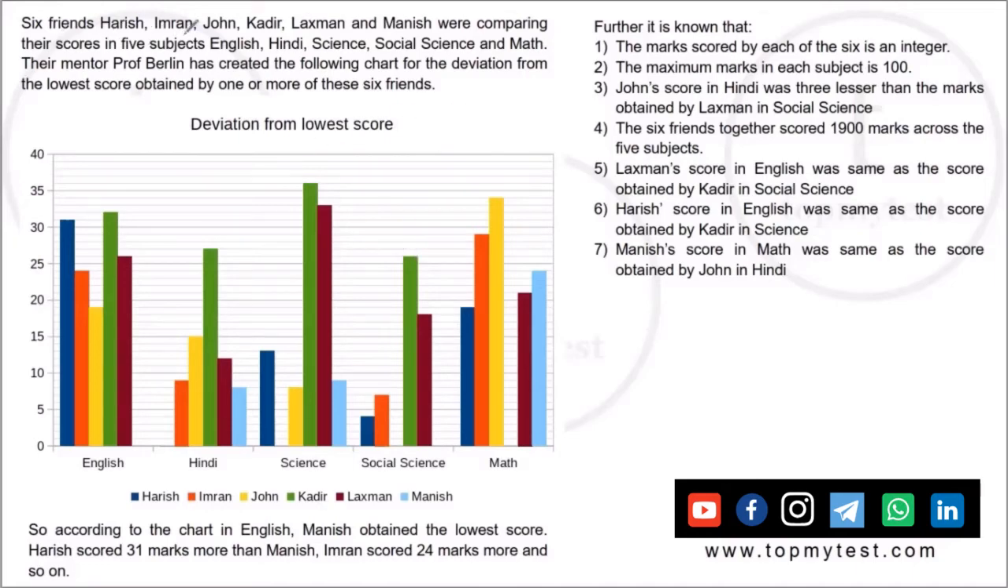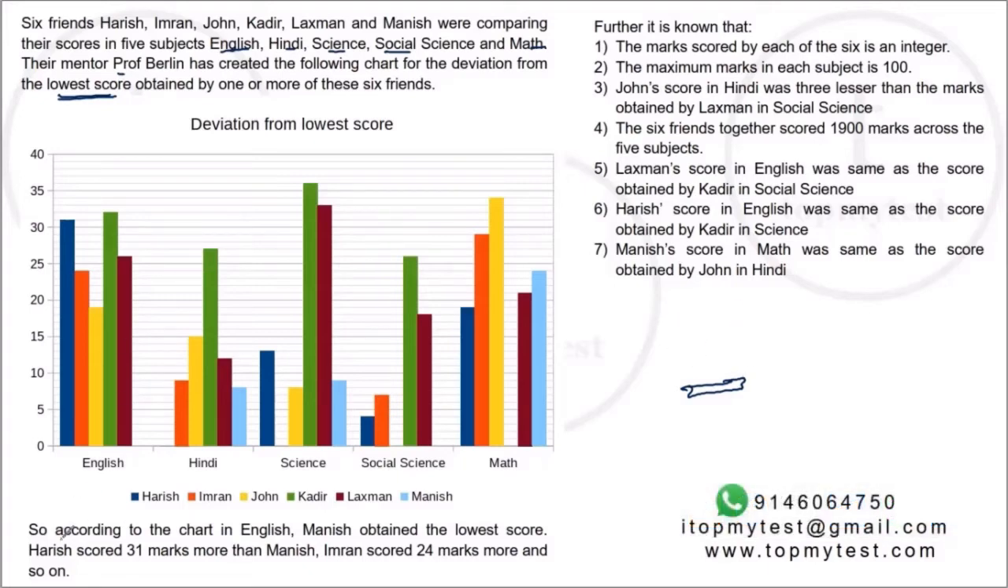6 friends, Harish, Imran, John, Kabir, Lakshman, Manish: H, I, J, K, L and M. 6 friends were comparing the scores in 5 subjects: English, Hindi, Science, Social Science and Maths. Their mentor, Professor Berlin, has created the following chart for the deviation from the lowest score obtained by one or more of these friends. So this is not the score by these people, this is deviation from the lowest score. If somebody has scored the lowest, that is taken as a reference, and you check how much the others have scored.